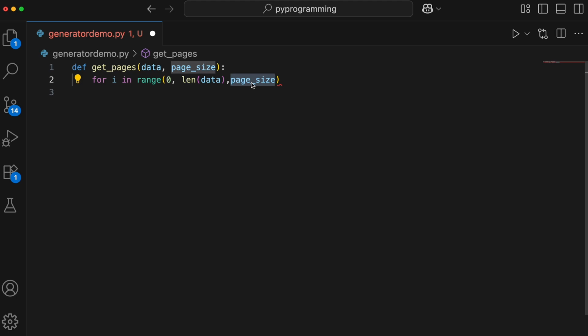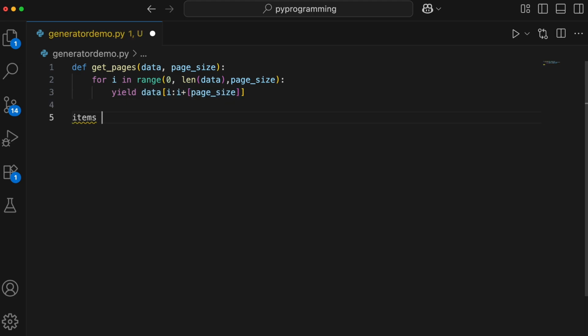For example, if data has 10 items and let's say page size is 3, then i will be 0, 3, 6 and 9. Now we'll use yield, then data, i to i plus page size. As we are using yield, instead of returning all pages at once, it yields one page, as in one slice of the list, at a time. So the function will pause after yielding each page and resume where it left off on the next iteration. Let's go ahead and try this out.